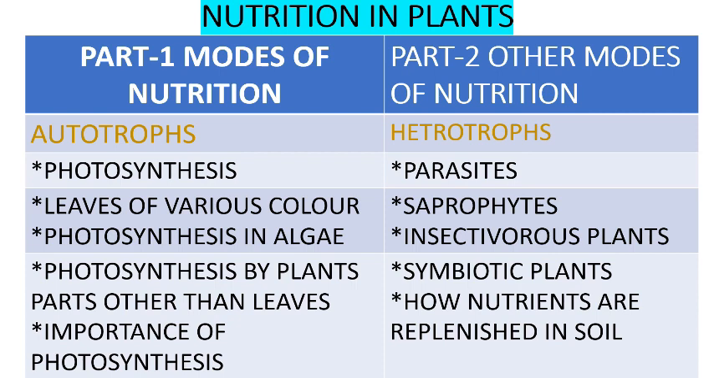In part 1 we will know about the process of photosynthesis. We'll know about leaves of various colors, photosynthesis in algae, photosynthesis by plant parts other than leaves, and the importance of photosynthesis. In part 2, we will learn about parasites, saprophytes, insectivorous plants, symbiotic plants, and how nutrients are replenished in soil.